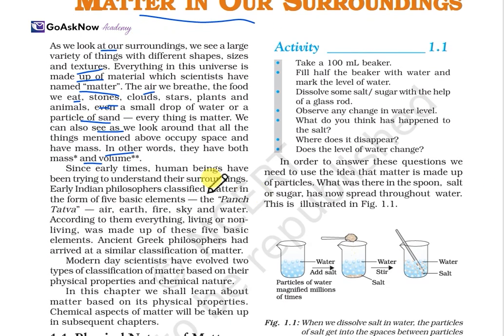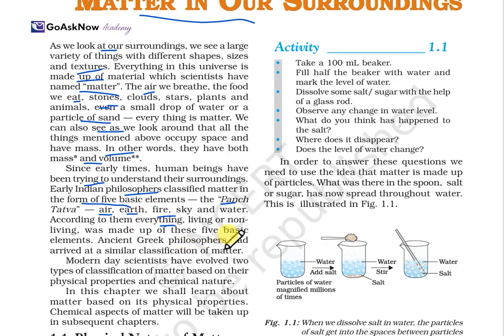Since early times, human beings have been trying to understand their surroundings. Early Indian philosophers classified matter in the form of five basic elements, which are the panch tattva: air, earth, fire, sky and water. These are known as panch tattva, according to early Indian philosophers. According to them, everything living and non-living was made up of these basic elements. Whether they are made up of earth, air, fire, or sky, they are indirectly or directly correlated to that.